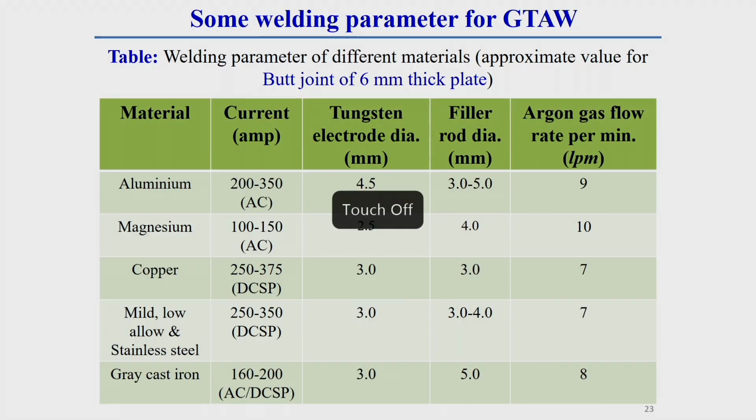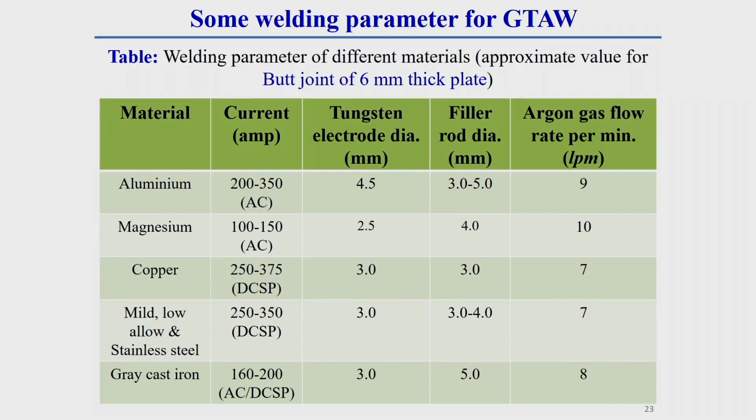Now, here I am showing some welding parameters for the GTAW process, so you can get some idea of what should be the range of welding current required for steel welding, aluminum welding, or copper welding, what should be the tungsten size, what should be the filler wire rod size, and what range of shielding gas flow rate is required. That is for the purpose of some knowledge. Here I am showing parameters for different types of material for a 6 millimeter thick plate.